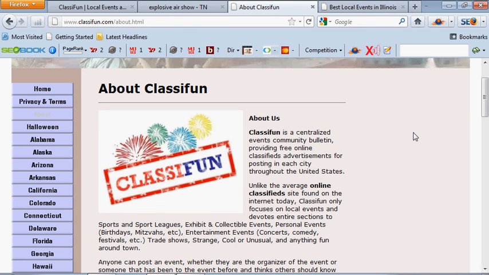A little bit about ClassiFun. We're a centralized events community bulletin, providing local events and things to do in the city. Now, it's kind of like a Craigslist, but for events.